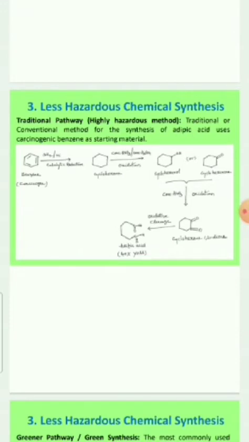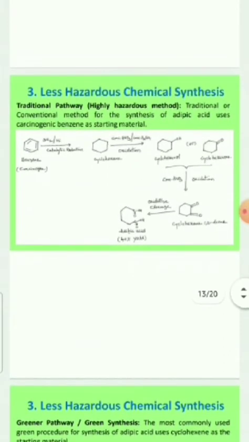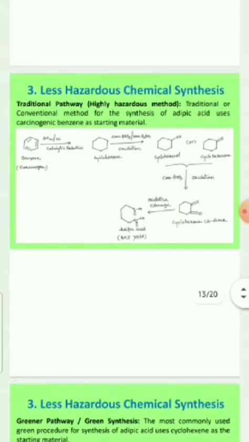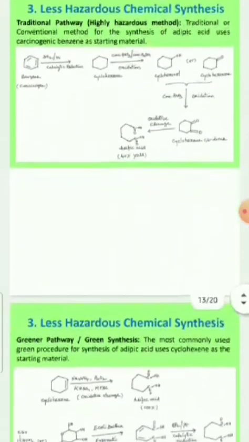Traditional pathway. The traditional or conventional method for the synthesis of adipic acid uses carcinogenic benzene as starting material. Coming to the reaction, when benzene reacts with hydrogen gas in the presence of nickel, it gives cyclohexane, followed by reaction with concentrated HNO3 in the presence of concentrated H2SO4, which undergoes oxidation and forms cyclohexanol or cyclohexanone. When it undergoes oxidation with concentrated HNO3, it gives cyclohexane-1,2-dione, which undergoes oxidative cleavage to give adipic acid with 40% yield.